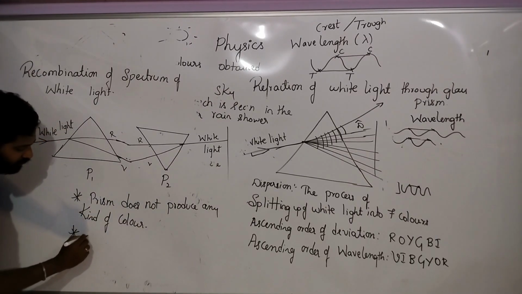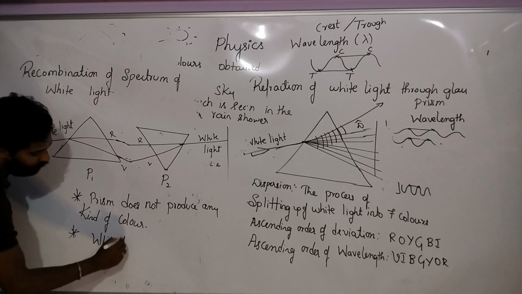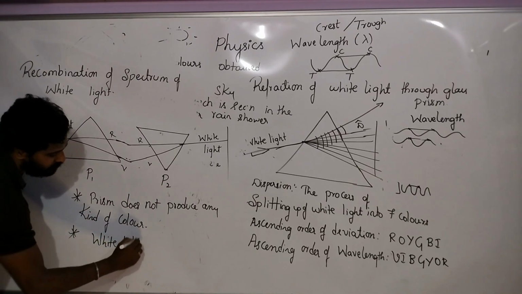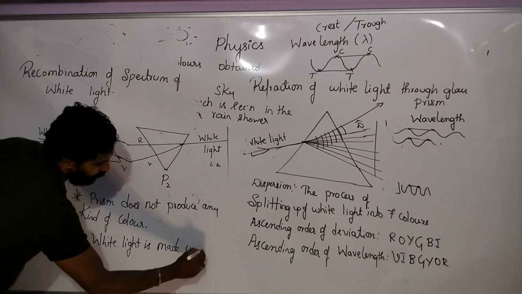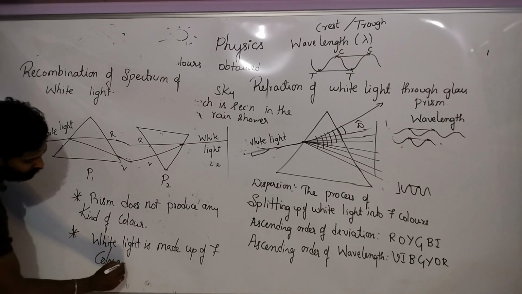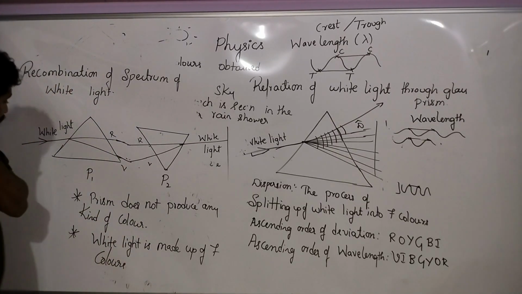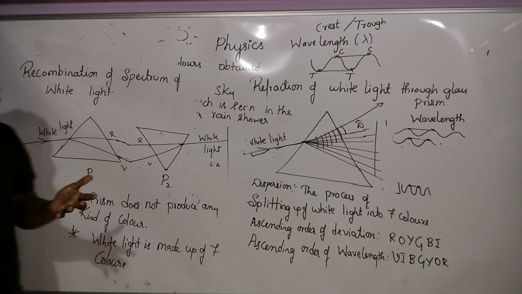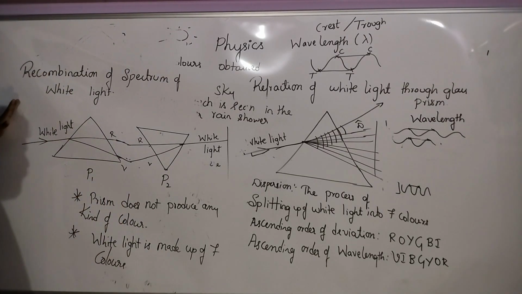And the second conclusion is that the sunlight or the white light is made up of 7 colors. So white light is made up of 7 colors, and prisms do not produce any kind of color. These are the 2 very important conclusions he made, and they will ask you to explain this experiment.